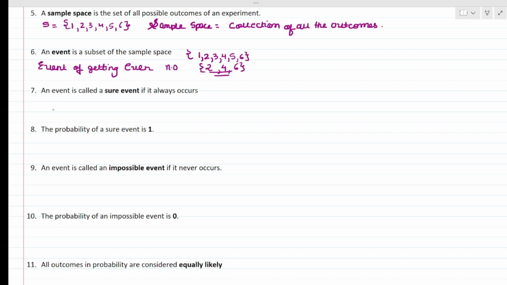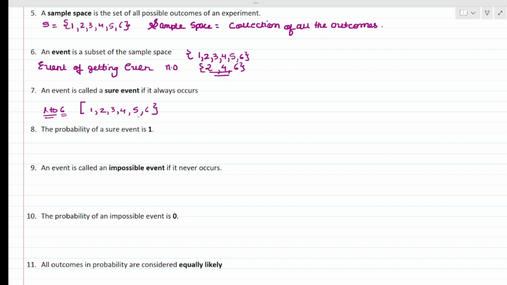Say, take another example. Take dice only. When a dice is rolled, they are asking for the probability of getting a number from 1 to 6. Now we know that in a dice, there are the numbers 1, 2, 3, 4, 5 and 6. So we will get any number from this.